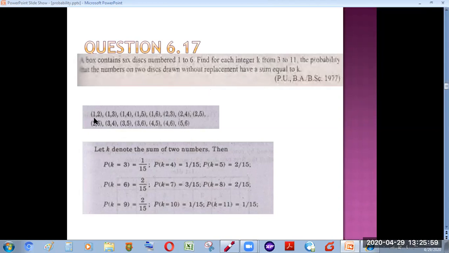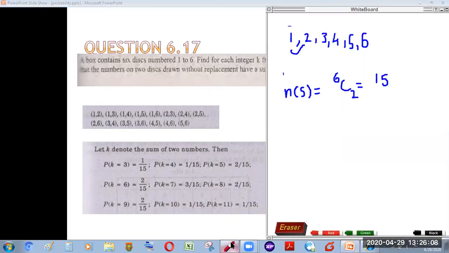We can see that there is only one pair which has the sum 3. So by using the definition for any event A, I use the same notation which I told you previously, n of A divided by n of S. So n of A means there is only one pair which has the sum 3.